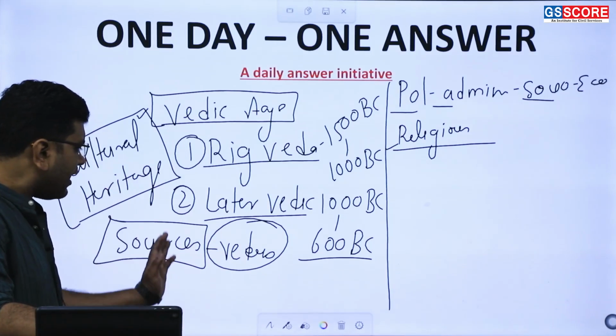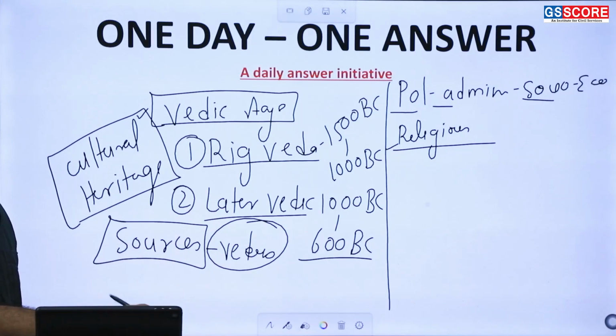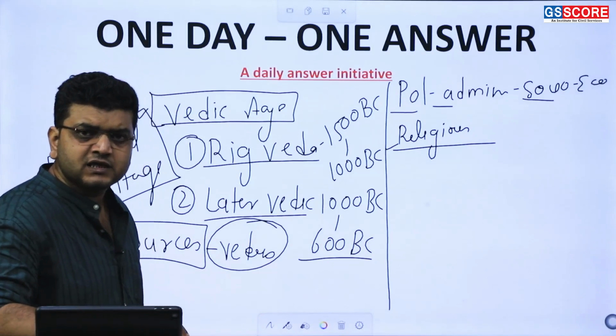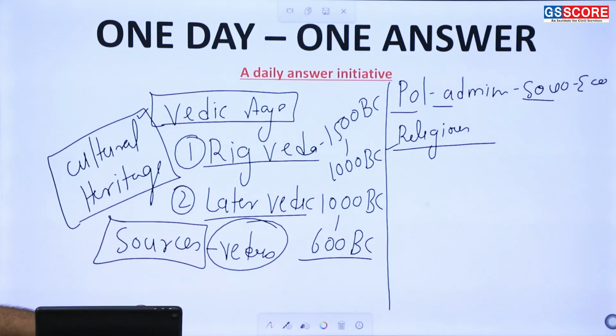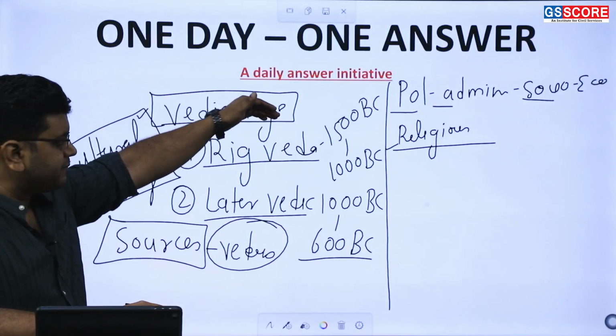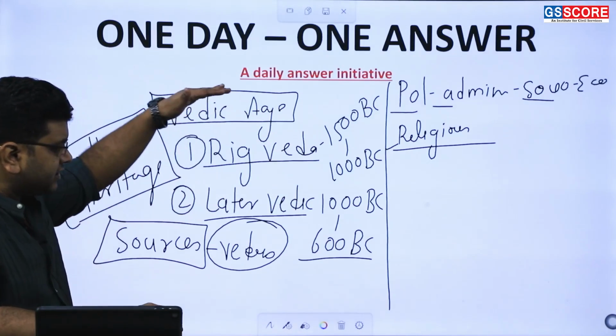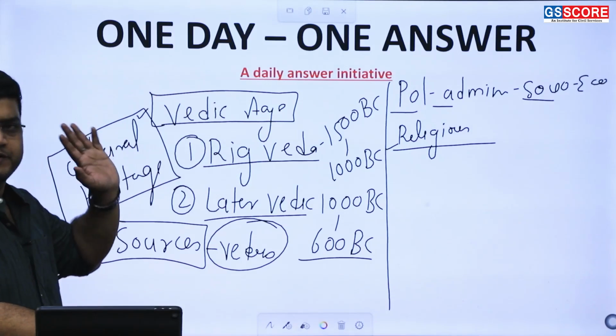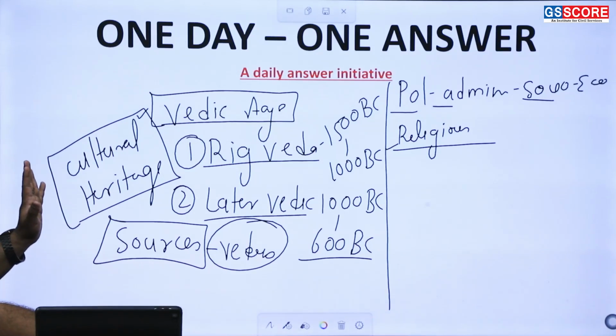So these all are given by the Vedas. So Vedas are the important source of information of this Vedic Age. So based on that nomenclature of Vedas, we are calling it Vedic Age, which has been divided into the Rig and later Vedic respectively. I hope this point is clear to you.